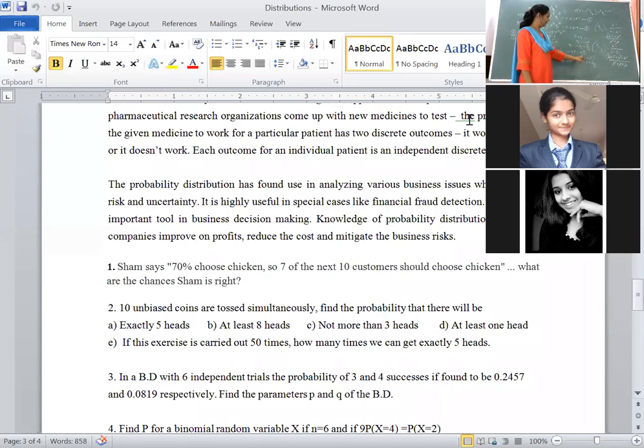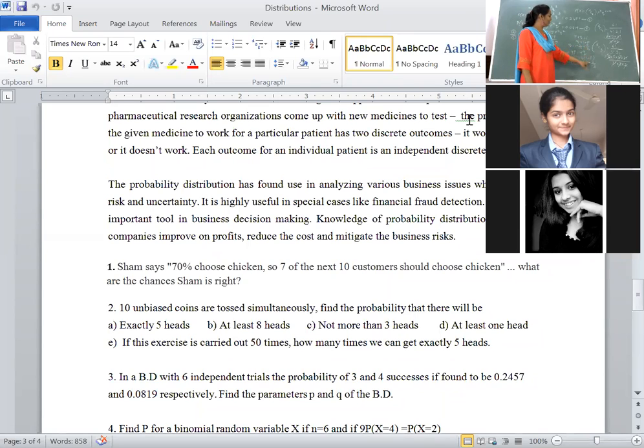Okay, q value you have to write as 1 minus p. 4 minus 4p. 9p is equal to 4 minus 4p. Take p on LHS, then 9p plus 4p will become 13p is equal to 4. This implies p is equal to 4 upon 13. Now you know the value of p. Substitute in this equation, then q is equal to 1 minus 4 upon 13, which is 9 by 13.